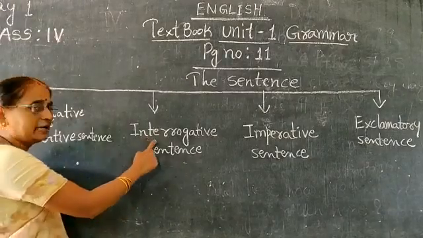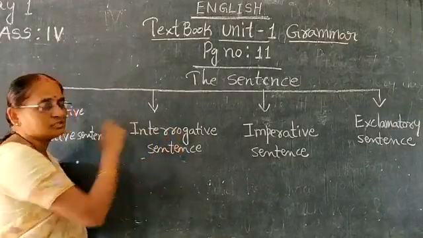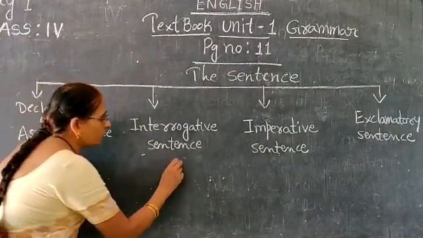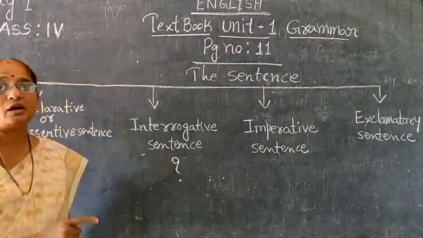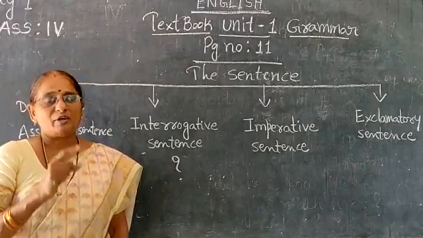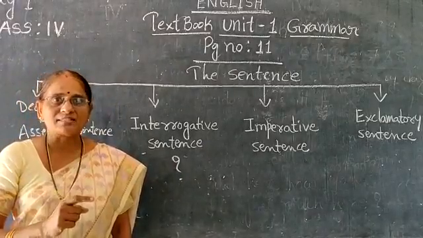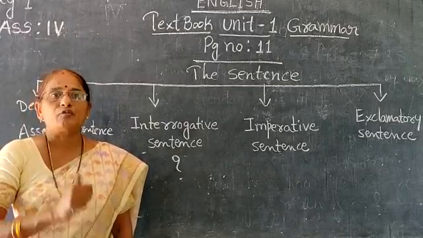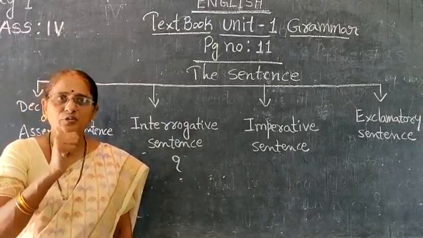Next, coming to the second sentence, interrogative sentence. What is the meaning of interrogative? Question mark. There are some question words I explained in the previous class, you know: why, where, what, which, whom, whose. Whose book is this? Where did you go? Why didn't you do the homework?